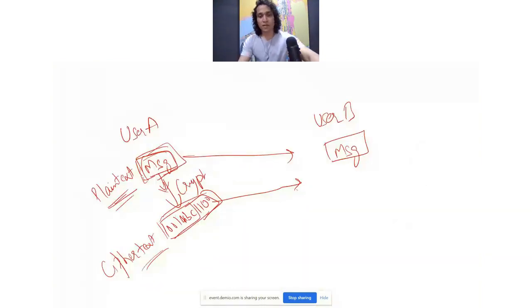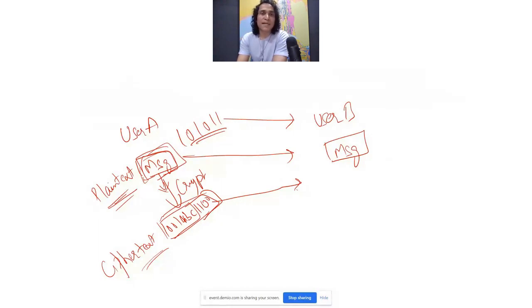So I'll give you a very crude example. Let's say you want to send a number, for example 101011, over to user B. User A wants to send this number to user B, and this is plain text. This is not in binary form. Let's say this is a plain text message that needs to be sent to user B, but user A wants to encrypt it.